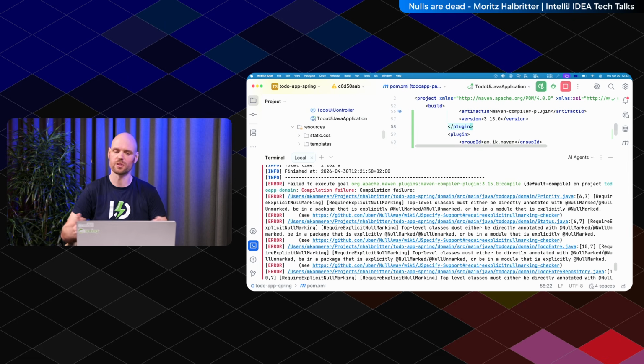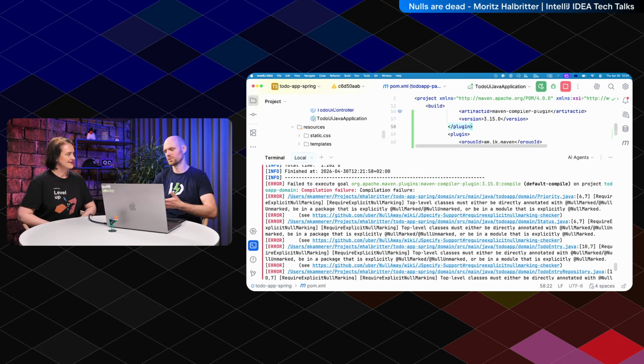And then, of course, if you copy paste your code and do TypeScript, then first everything is broken. Yes. Broken. But then you fix it, and then while fixing it, you actually find some bugs. Right. And when I added this null stuff to Spring Boot, I found some null bugs.